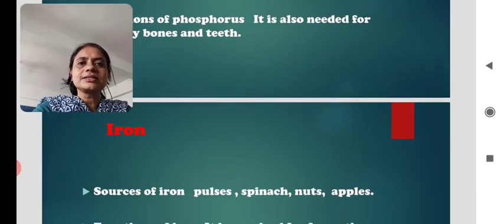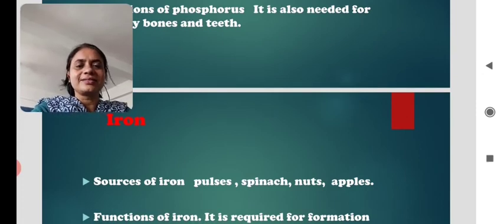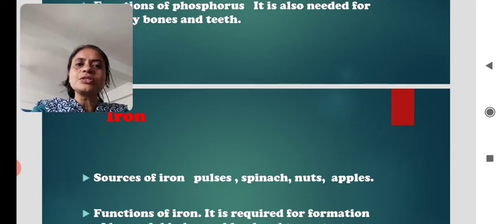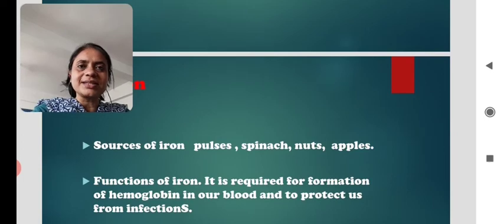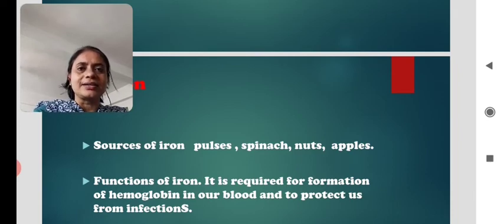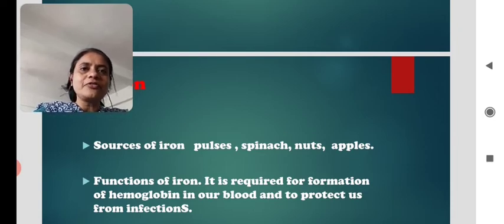The next mineral is iron. Let's know about this. Yes children, in our food items we get iron also. Sources of iron are pulses, spinach, nuts and apples. So children, if you cut an apple, you will very soon see the apple changes its color. It is due to the presence of iron in apple. So in apple, pulses and spinach, nuts also, we get iron from there.